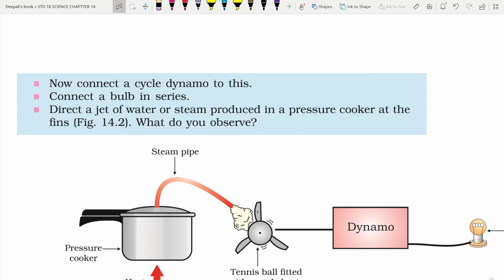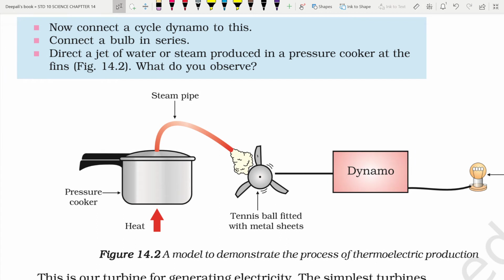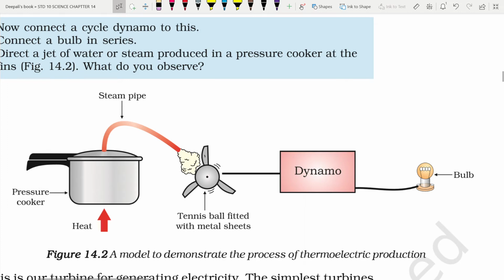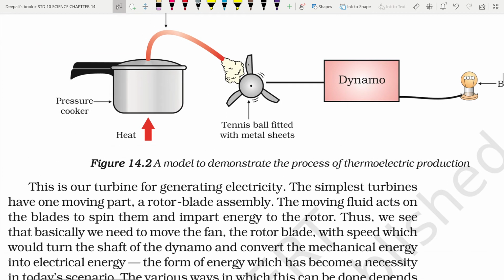Direct a jet of water or steam produced in a pressure cooker at the fins. You will see that the fan formed from the tennis ball will rotate, and this rotation will cause the dynamo to function, and this dynamo will light the bulb. So we actually generated electricity.